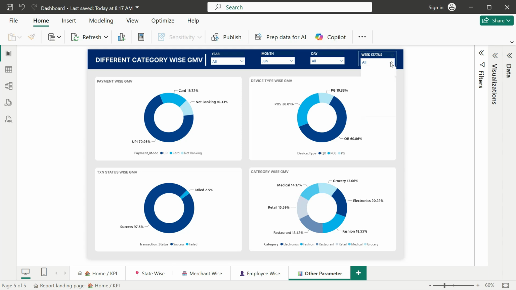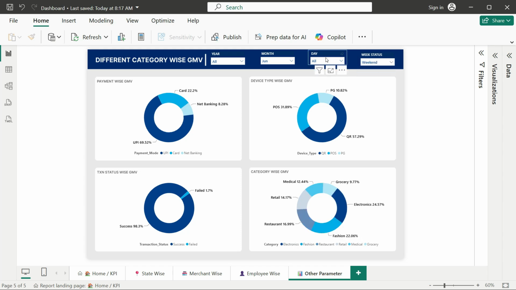You can also put the filter from here for seeing the weekday or weekend sale, or day-wise, then month-wise. I have put a single year, so that's why I did not select any year on every page. So this is the overall dashboard.